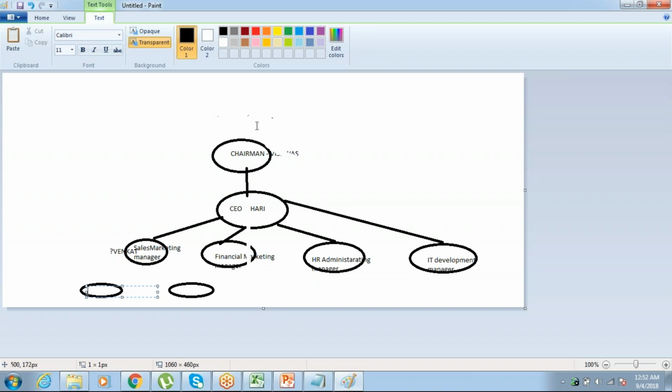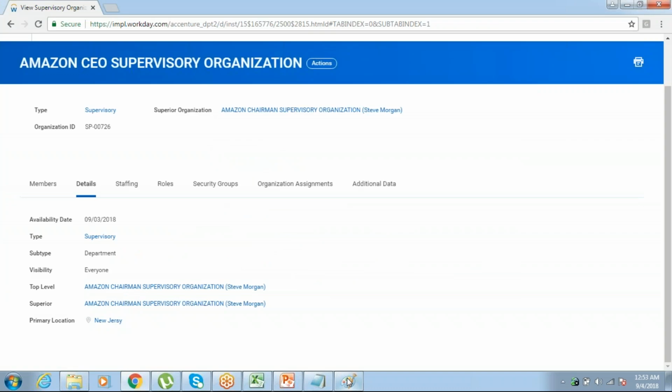So that means chairman is the superior to our CEO. That means he is the manager to CEO. That's why it is showing as a superior. Now what is the location? New Jersey. Did I give the location for my subordinate? No, right? It came. How? Inherited. Inheritance concept. So it is inherited from my